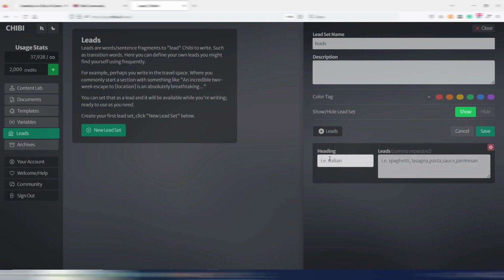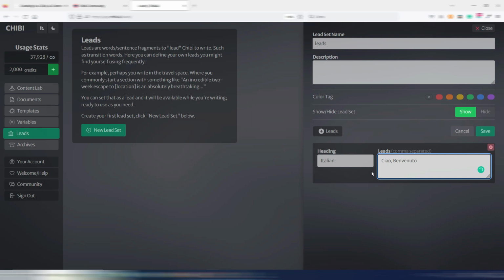You can generate a heading. For example, you want some leads in another language. It's suggesting me Italian. So let's use this example, Italian. And then I can create some leads. For example, one of the things we say in Italy is ciao or is benvenuto.